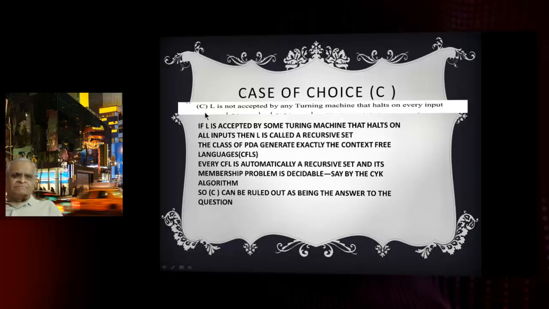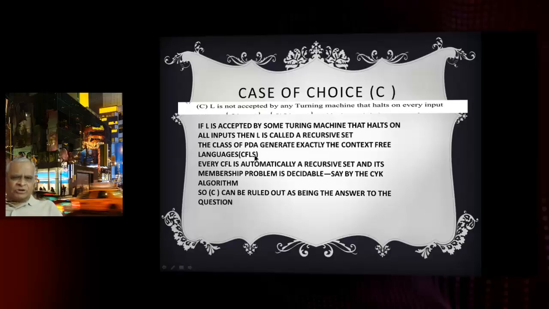Consider choice C. L is not accepted by any Turing machine that halts on every input. A language accepted by a Turing machine that halts on all inputs is called a recursive set. So we have to find out about L. Now we know that push-down automata accept exactly the context-free languages.